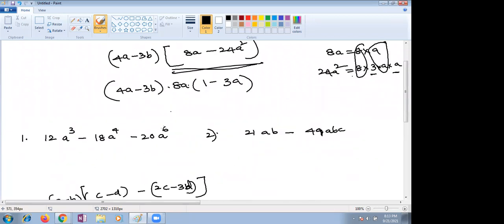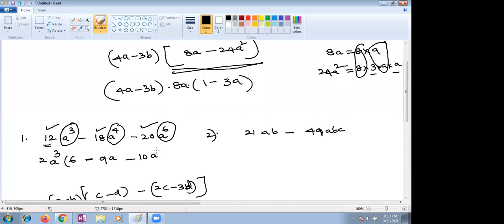Next part. In the first question, what is common in 12, 18 and 20? Which table will it go in? Ma'am, 2. If 16 and 12, then 6 times 12. Ma'am, 6a. Here a cube is there, a power 4, so we can take 2a cube as common. Then 6 minus 8, ma'am, 9a. Very good. Minus 10 a cube. Yes, you are taking 3 outside, already 3. This is the expression.